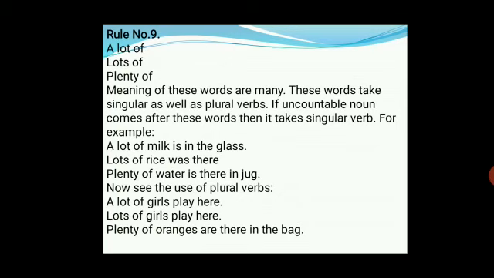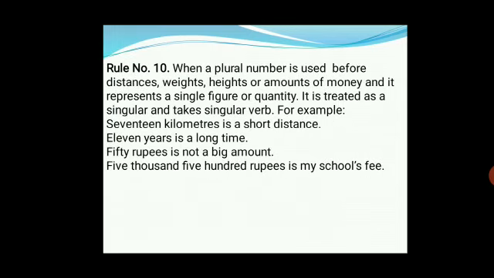Now rule number next. When a plural number is used before distances, weights, heights, or amounts of money, then it represents a single figure or quantity. It is treated as singular and takes a singular verb.